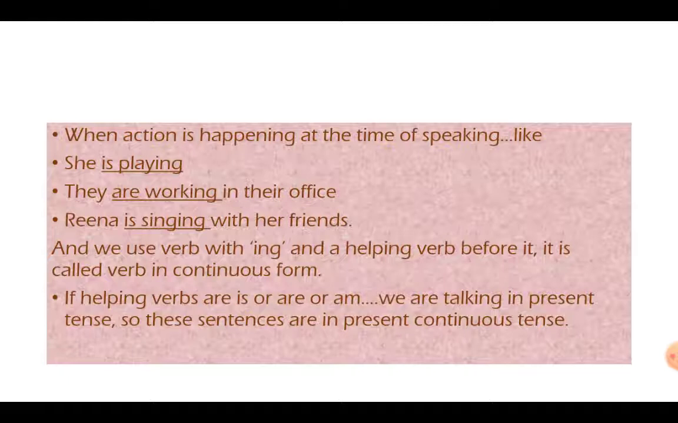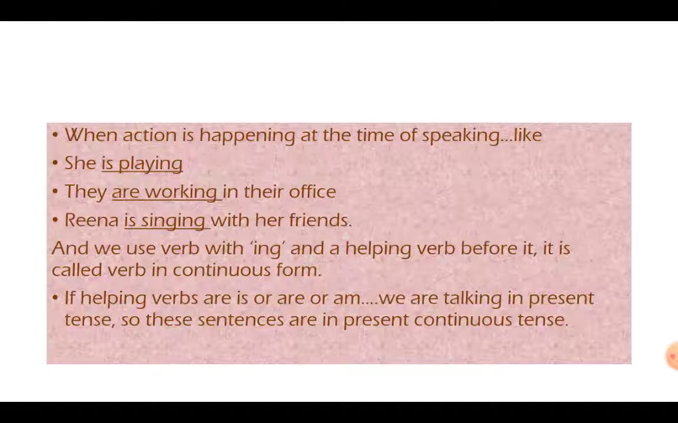How do we realize that it is present continuous tense? If I say she is playing, they are working in their office, Rina is singing with her friends, we use the verb with ing. If you see play, work, sing, everywhere we are using ing with the verb and there is a helping verb before it, like is or are. So when we know ing is used with the verb, it is always continuous tense. And there should be a helping verb before it.